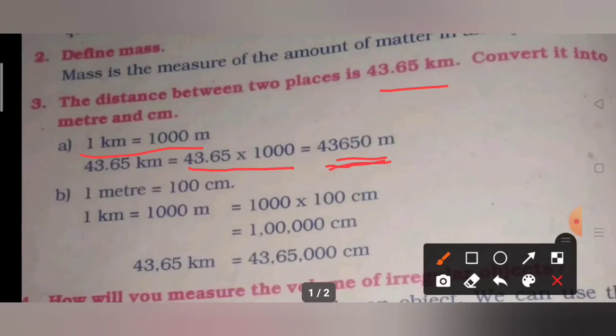Now, we are going to convert into centimeter. We also know that 1 meter equal to 100 centimeter. Therefore, 1 kilometer equal to 1000 meter, that is 1000 into 100 centimeter. That is 1 kilometer equal to how much? 1 lakh centimeter. Therefore, 43.65 kilometer equal to 43 lakhs 65,000 centimeter. Did you understand this problem, children?